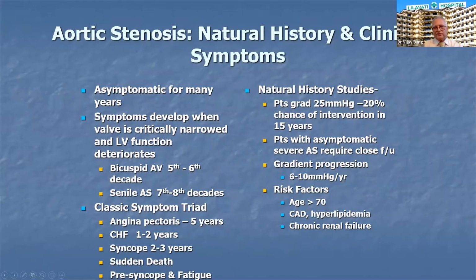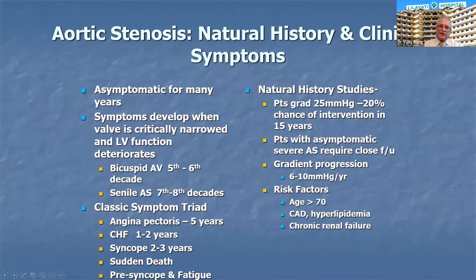And the disease can aggressively increase if there are risk factors like age of more than 70, presence of hyperlipidemia, CAD, and chronic renal failure. Classically, in the natural history, if the gradient is more than 25, only 20% of patients go for surgery or some intervention after 15 years. The classical symptoms are a triad: angina, life expectancy is 5 years; syncope, life expectancy is 3 years; and dyspnea on exertion, life expectancy is 2 years.